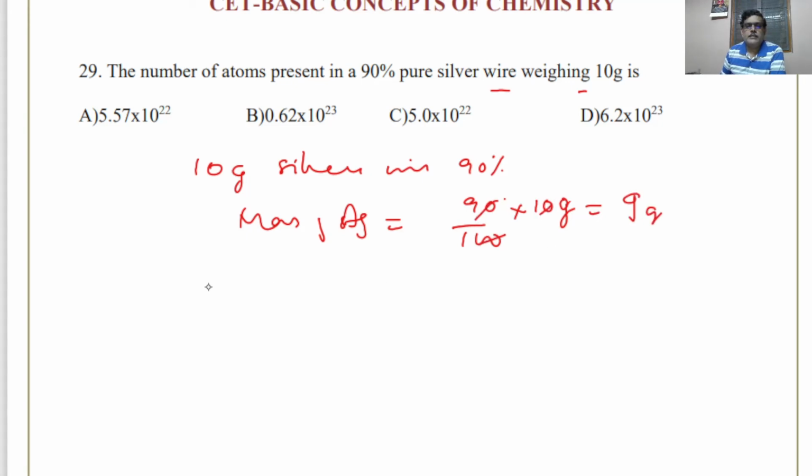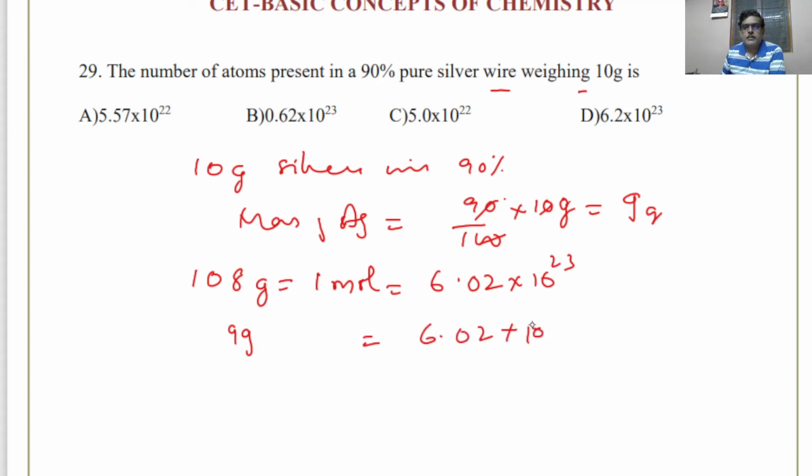The molar mass of silver is usually given, it is 108. 108 gram is 1 mole, or that is 6.02 into 10 to the power of 23 atoms. So 9 gram means it will be 6.02 into 10 to the power of 23 divided by 108 times 9. Now you can see you can solve it very easily.